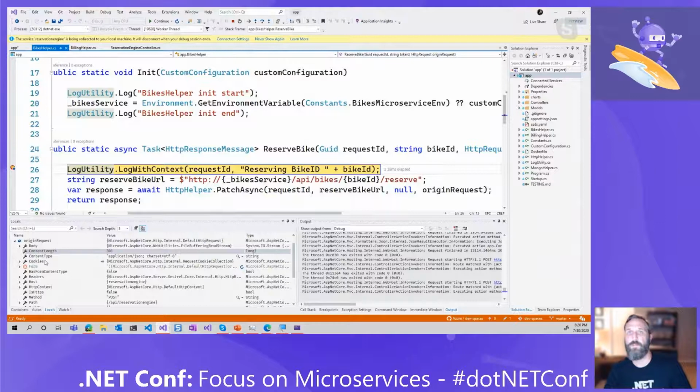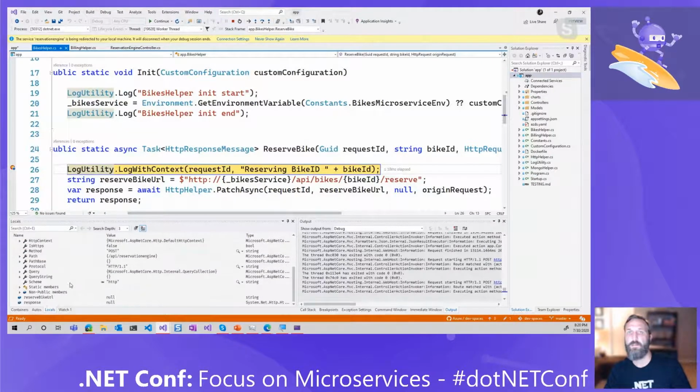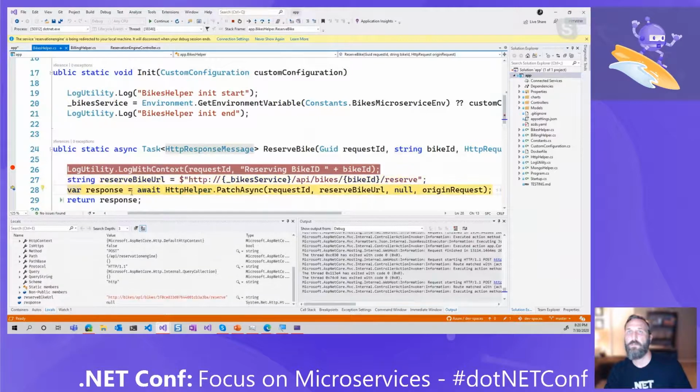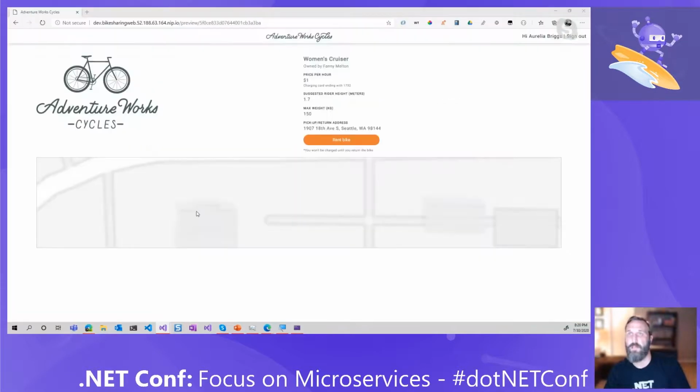And if I look at my reserve bike URL, there we go. So now that's HTTP bikes API. You can see that right here in red. That's not localhost. That's actually the container DNS that's looking for it in the cloud. So that's actually come from the endpoint in AKS. It's routed down to my machine. And for this particular service, I'm able to debug this and then go ahead and F5 through it. Looks like I hit, there you go.